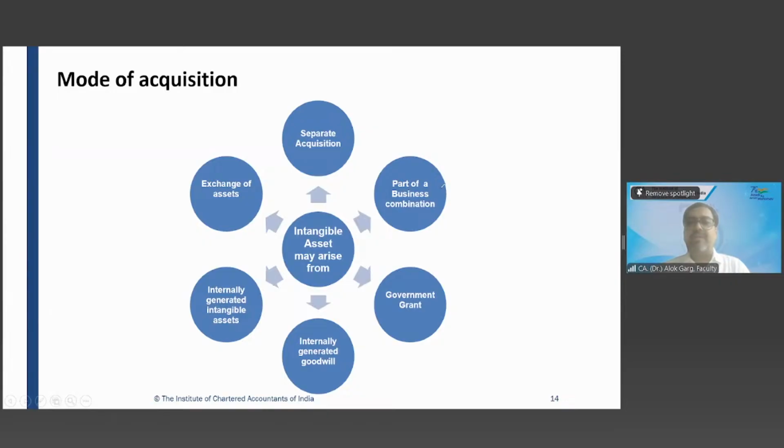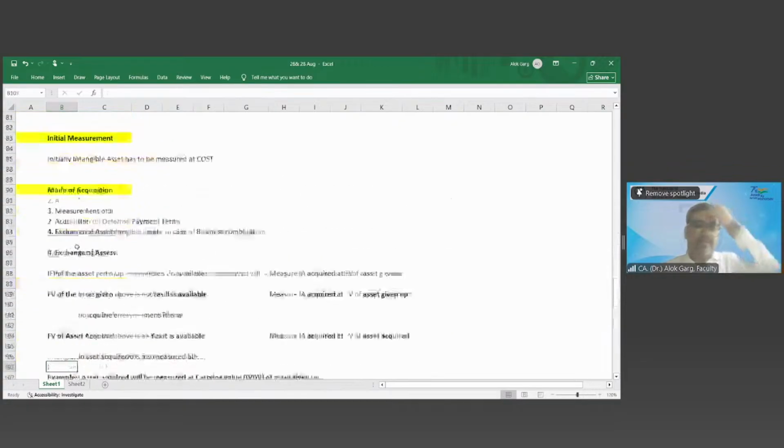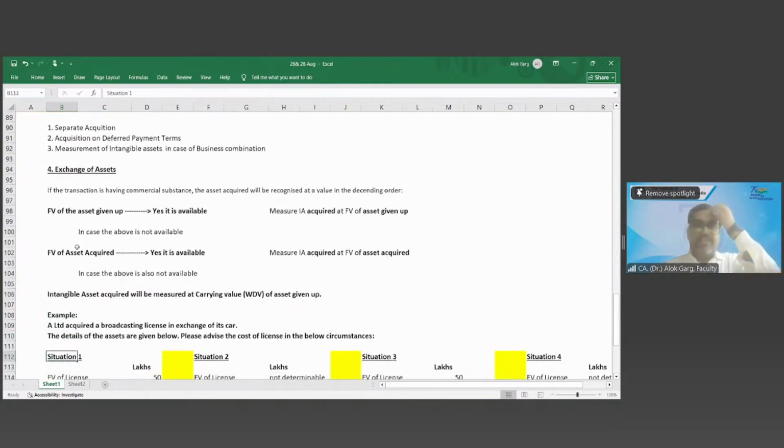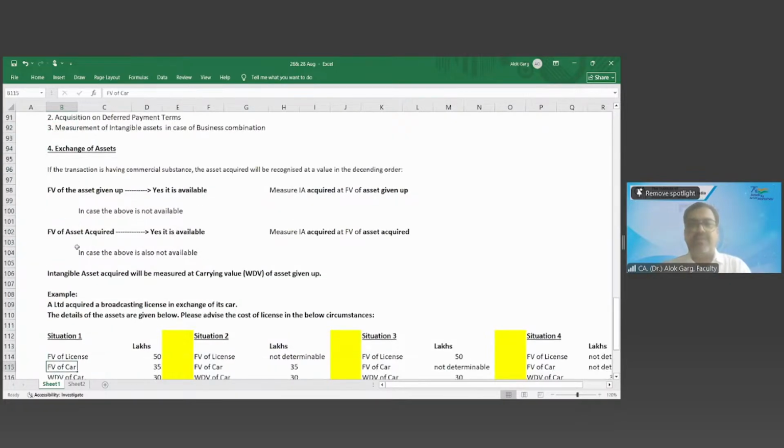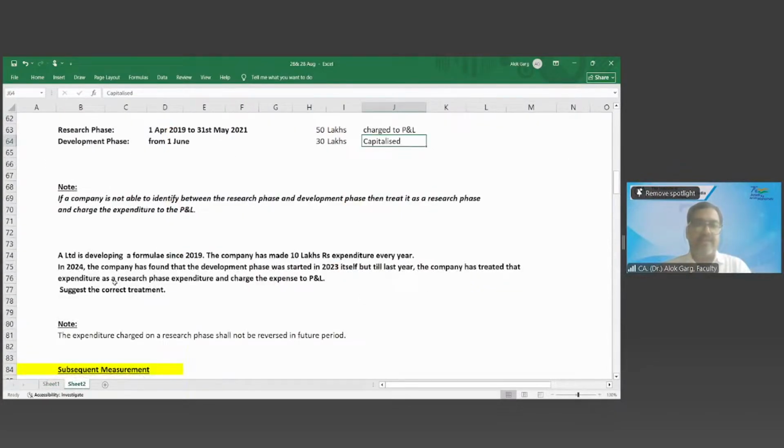Very good. Separate acquisition we have covered. Part of business combination we have covered. Exchange of asset we have covered. Now let's go to the government grant. And before that, let me come to my Excel also and let's see quickly. Mode of acquisition we have covered. Separate acquisition, deferred payment term, and business combination, this we have covered in the slides, and exchange of assets we have also covered, right?